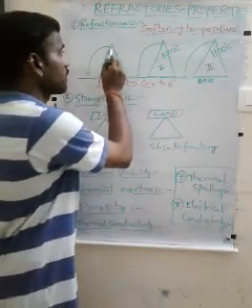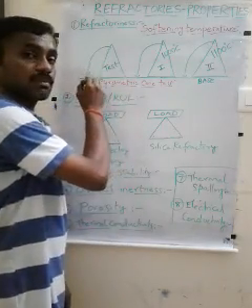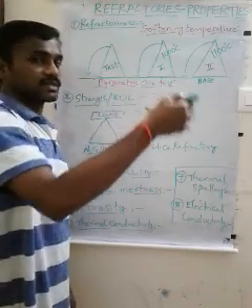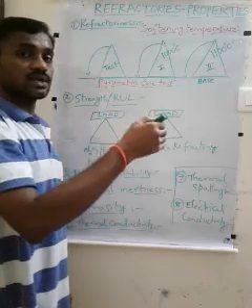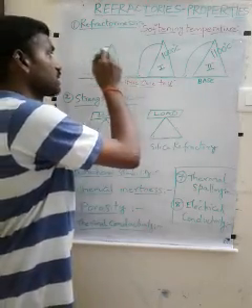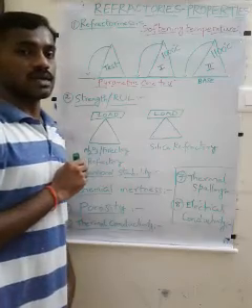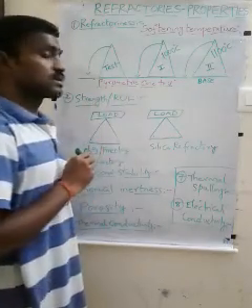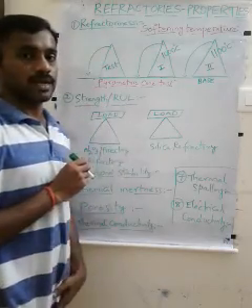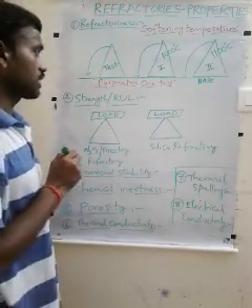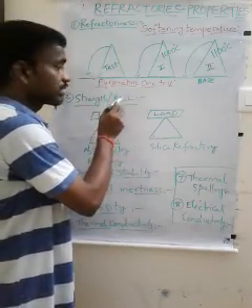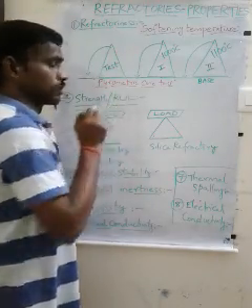Suppose the cone of the test material touches the base earlier than one standard but later than the other standard, then the average of the softening temperatures is taken as the softening temperature of the test material. So in this way, the softening temperature of refractory material is determined. Second property, strength or RUL, refractoriness under load.